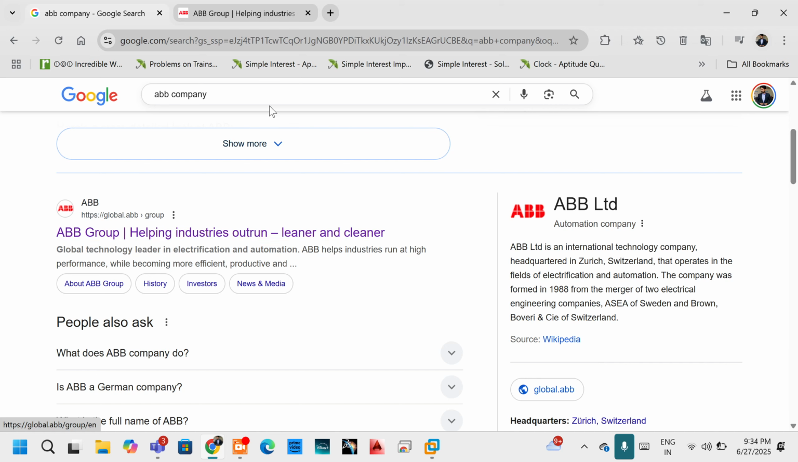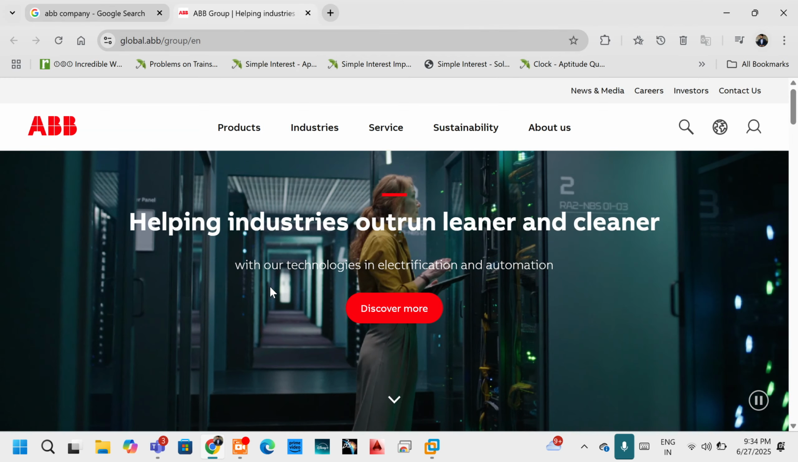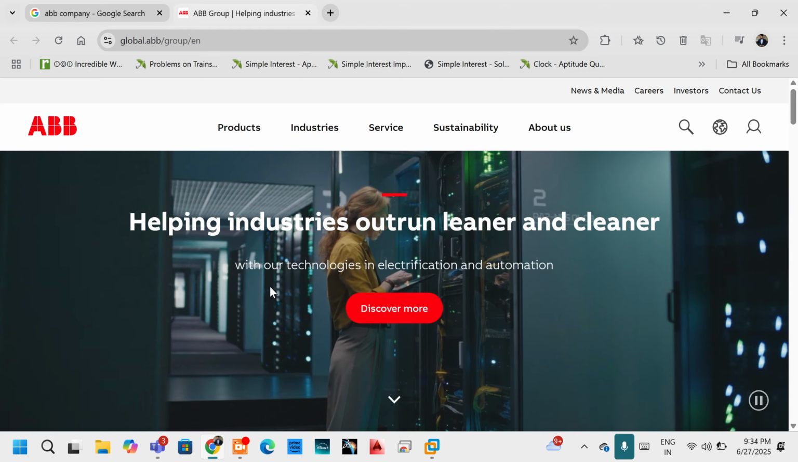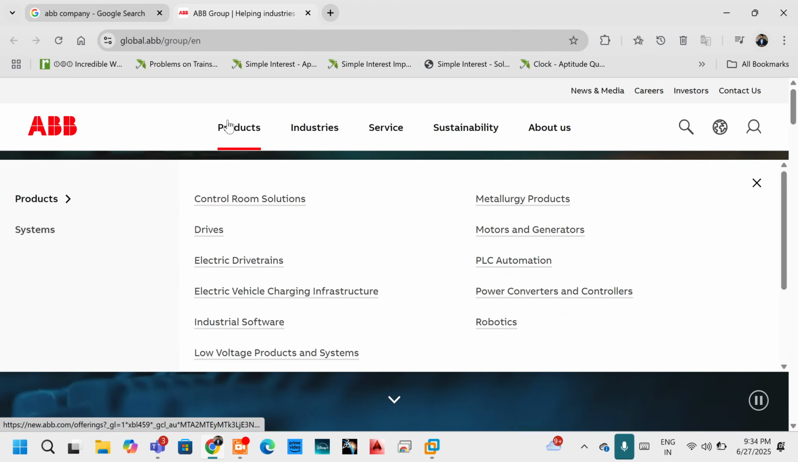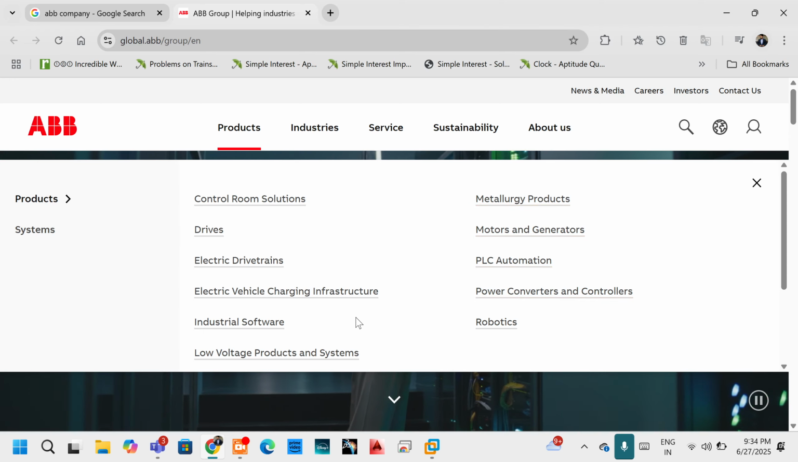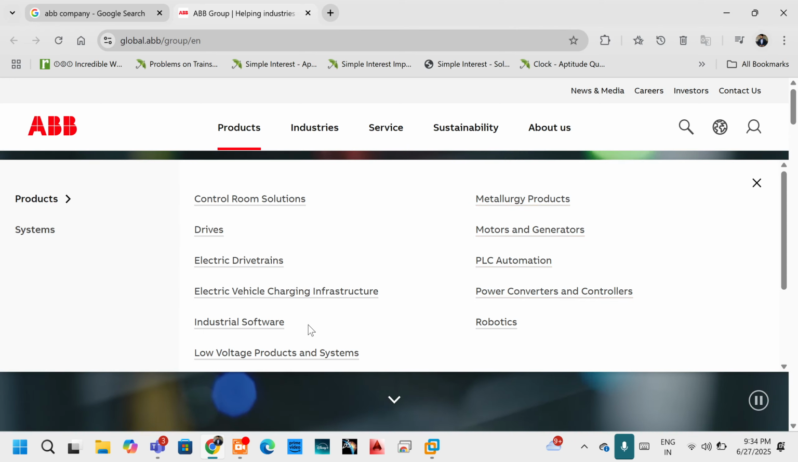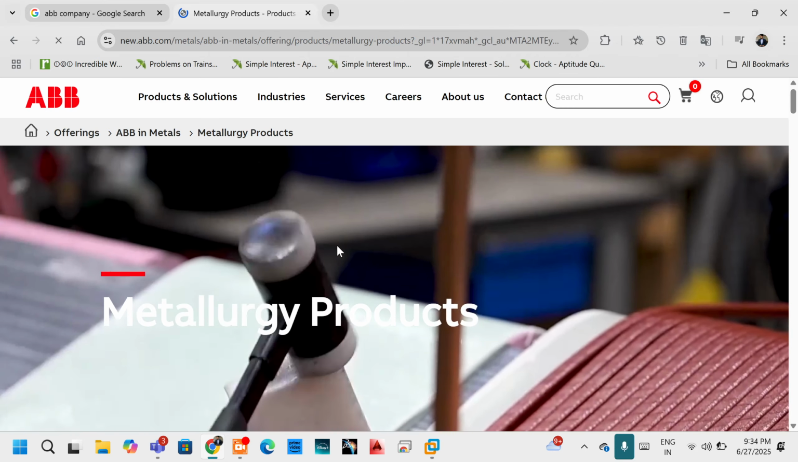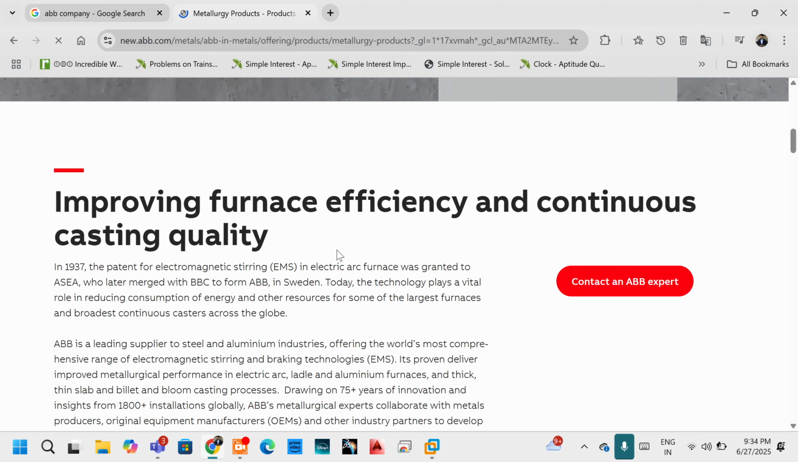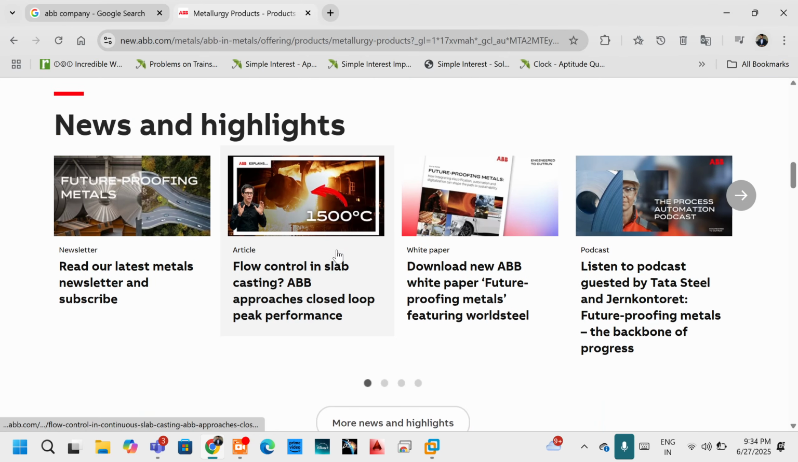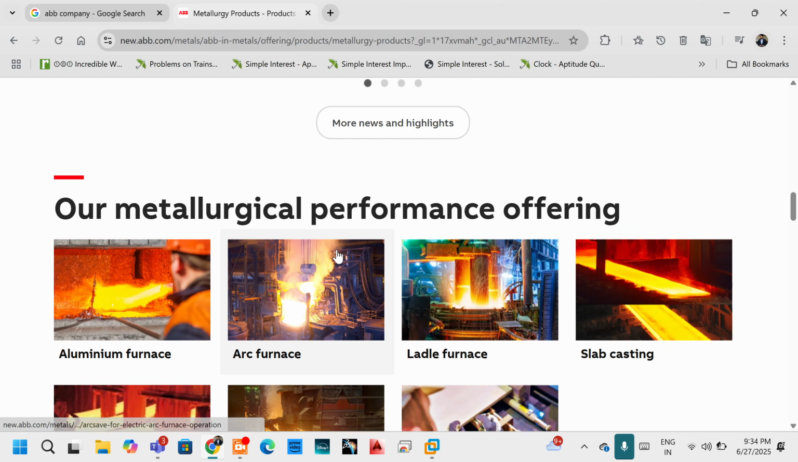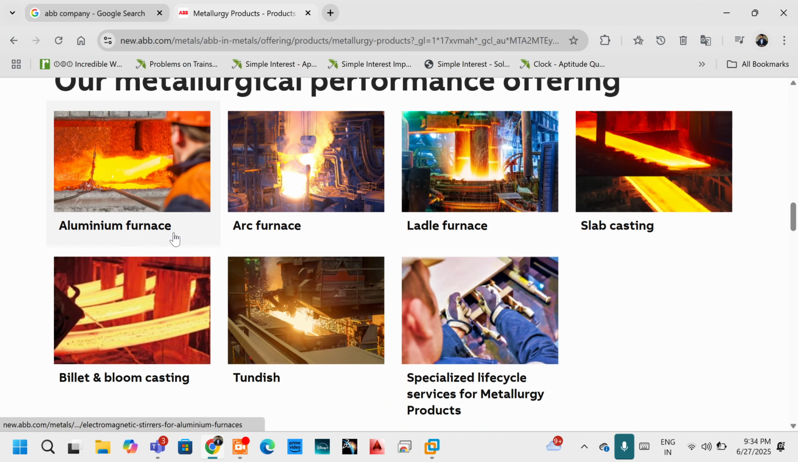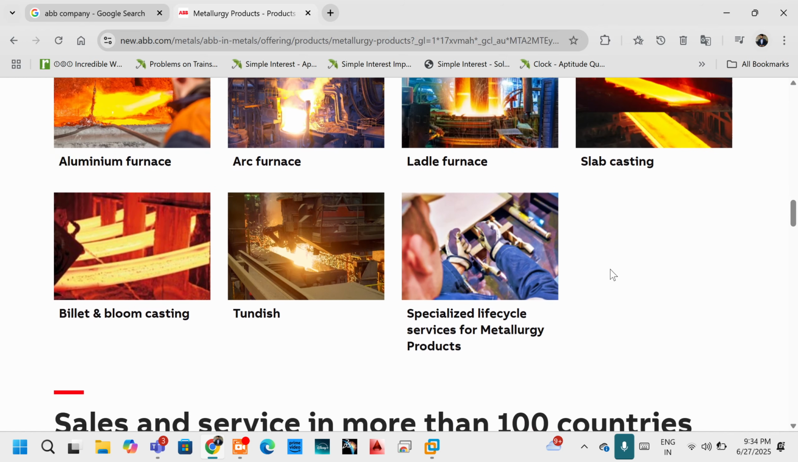Okay. So what we need to do is search for the products they are manufacturing. So click on products. You can see a lot of products they are manufacturing. Whichever field you are interested in or have knowledge about, you just go to that. So let us say metallurgical products are there. So I will go here and see what they are manufacturing. Okay, arc furnace, aluminum furnace. Okay, so many things like slab casting.